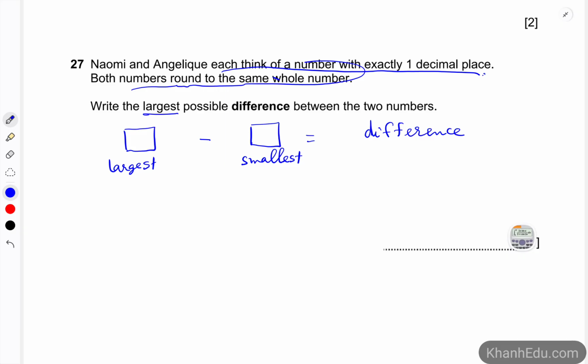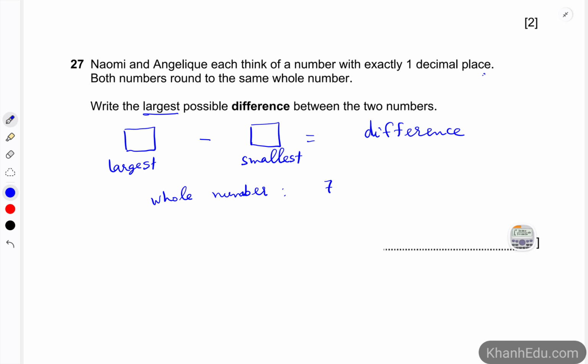So let's see that if we take the whole number, because they are not talking about the exact whole number, we have the right to choose the whole number. Let's choose the number 7.